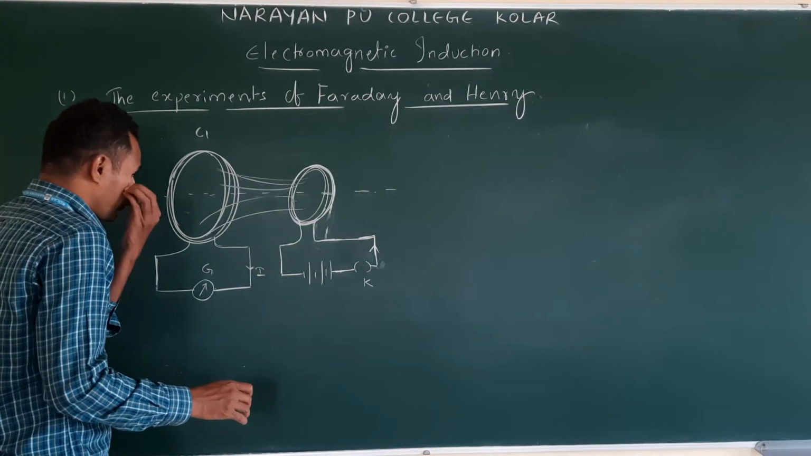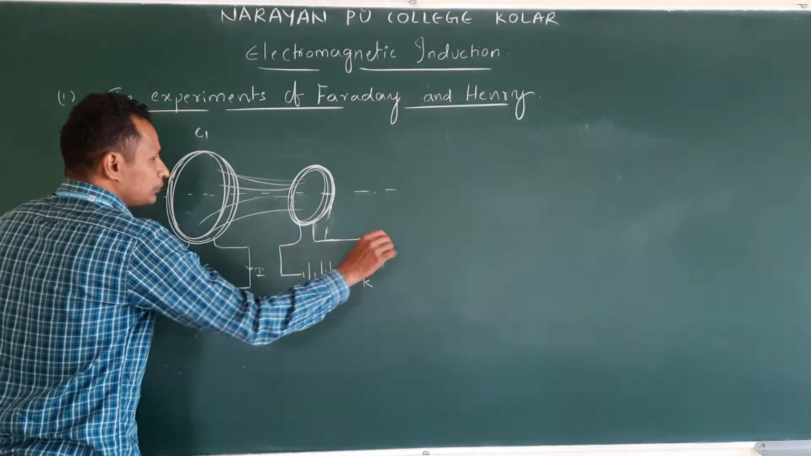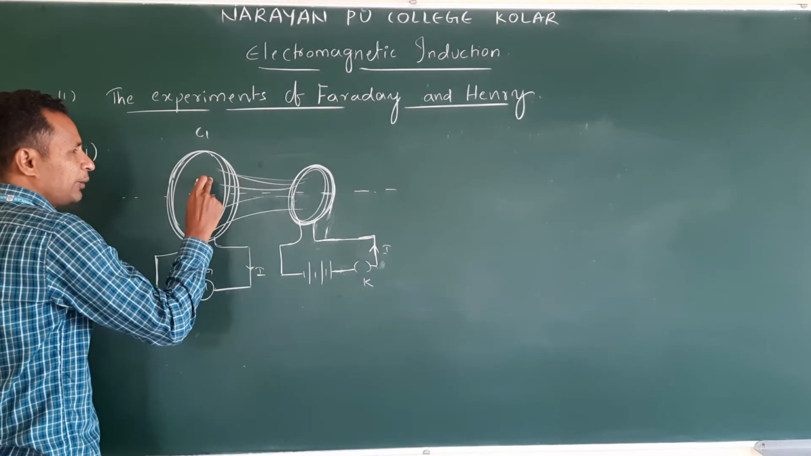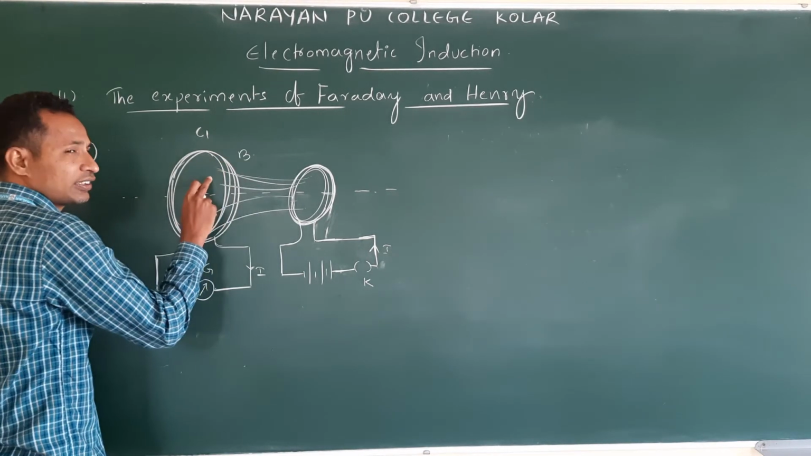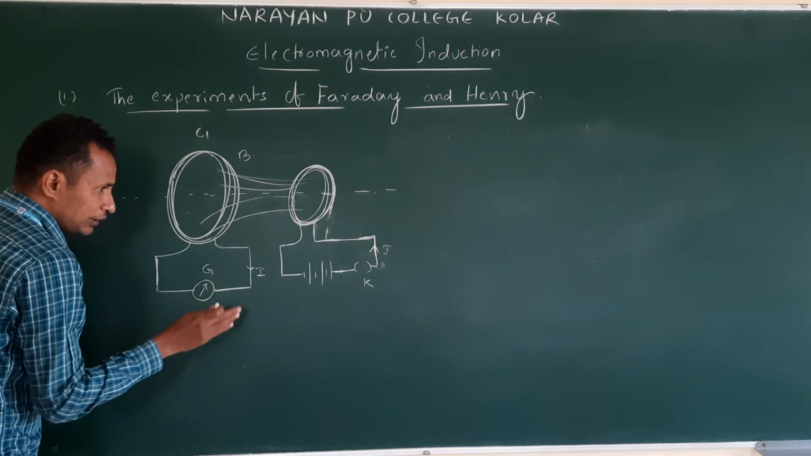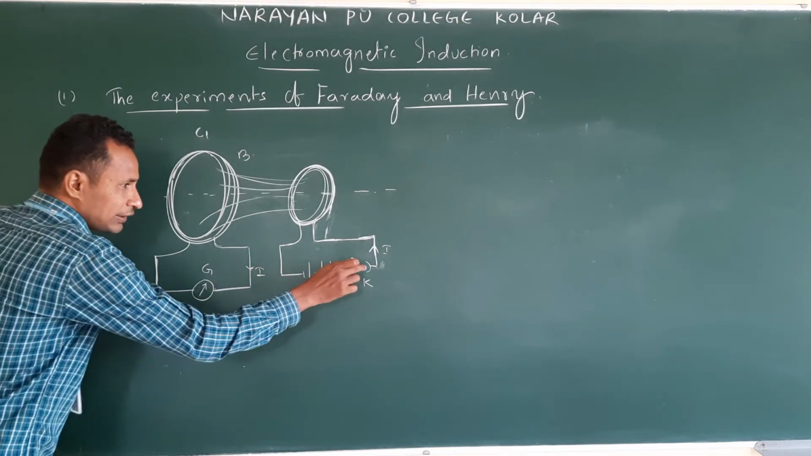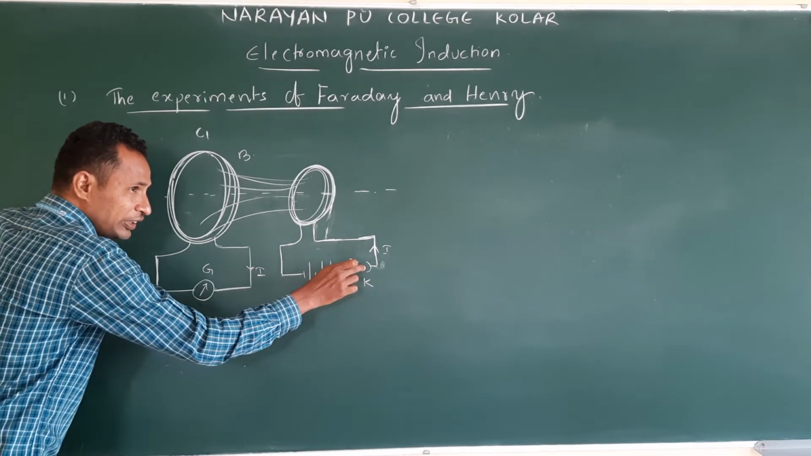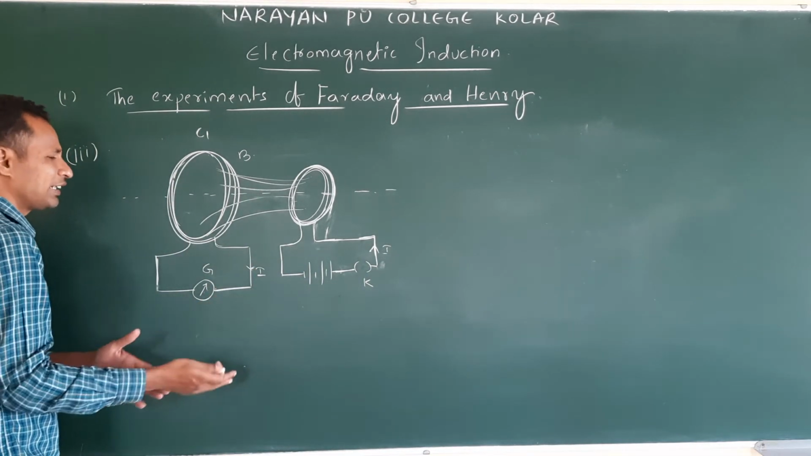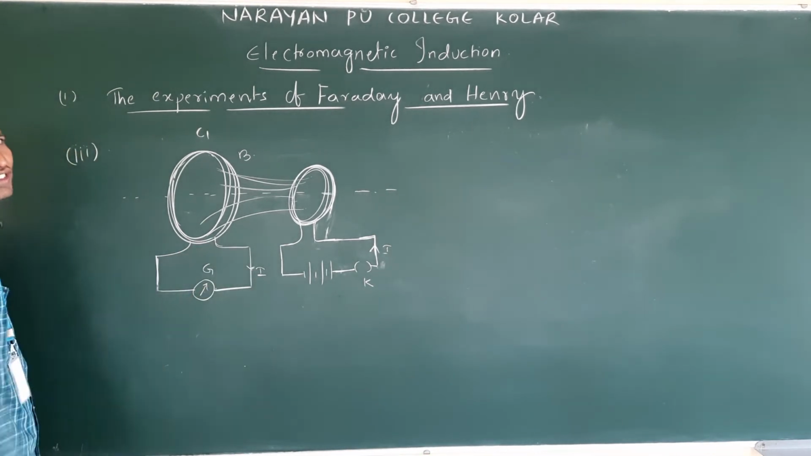If the key is kept for a certain time, what happens? A steady current develops and flows, and that develops a magnetic field. Then B is not changing. Then what did they notice? Momentarily there was a deflection when they pressed the key. Then after some time, there was no deflection.